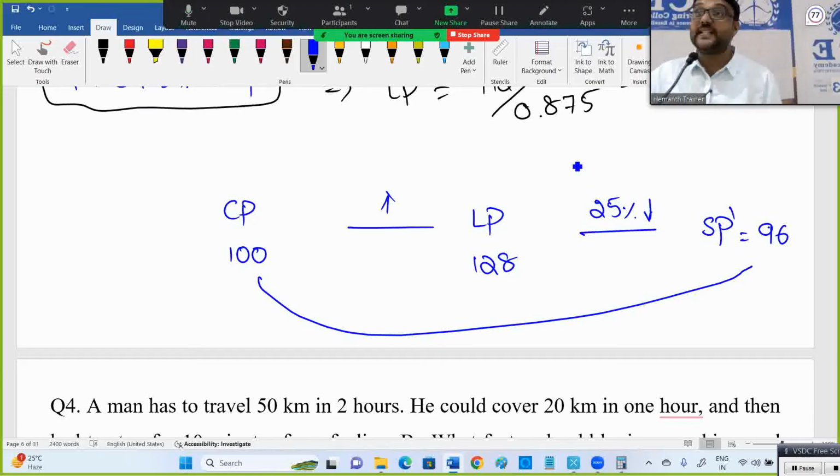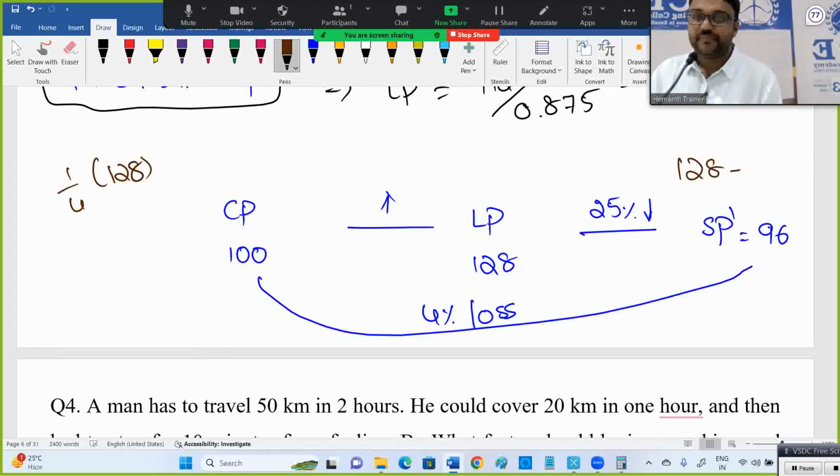100 becoming 96 means how much loss? 4 rupees out of 100 means 4% loss here. 4% is the loss. That's it. Or else, sir, how did you get 96? The other way is 128 minus 25%, which means 1 by 4. 1/4 of 128 is nothing but 32. Remove 32 from that, and it will become 96. So 100 rupees becoming 96 means 4% loss.